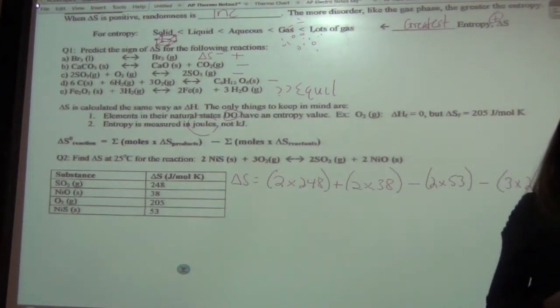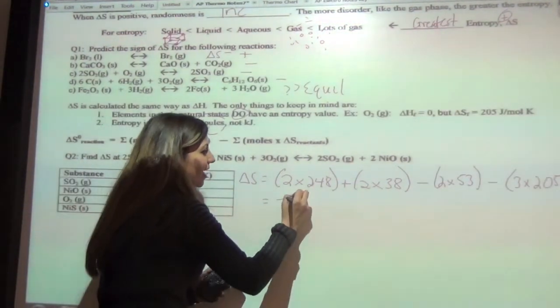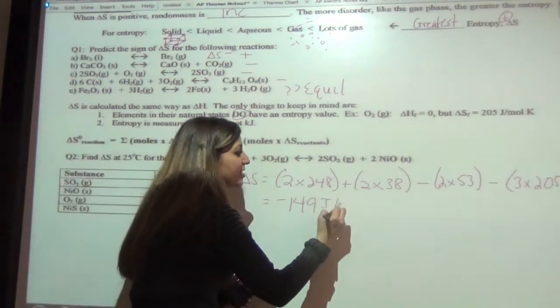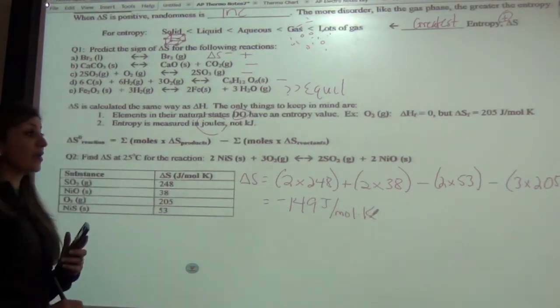And then we're going to plug this all into the calculator and get our answer. All right, and you should get negative 149. The only problem is this is joules per mole Kelvin. We want kilojoules, so what do we do?